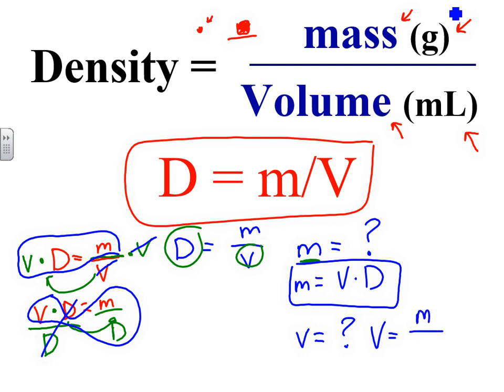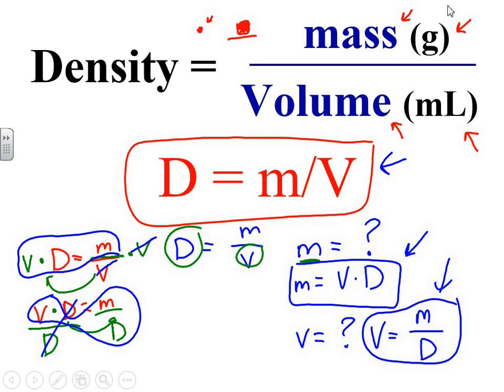And this is your third equation. So here you have three equations: the original equation, rearranged for mass, rearranged for volume. You should be able to do this because we will be solving for the different variables in the density equation.